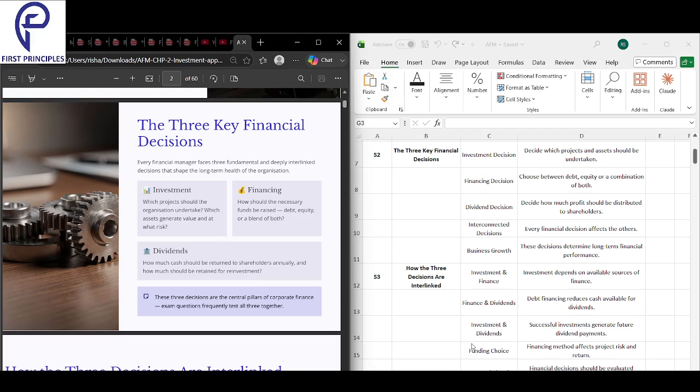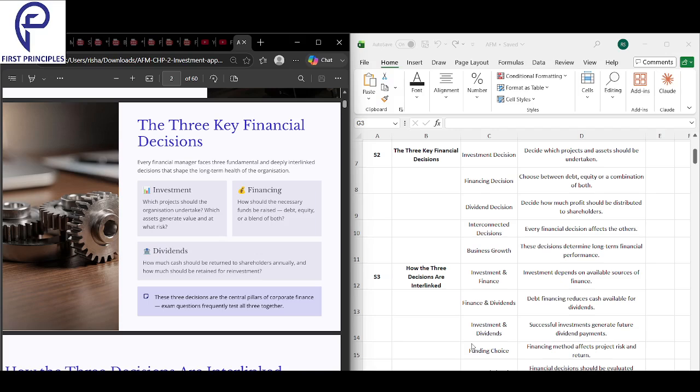Under investment decision, where should we spend the money? That is the investment decision. Financing decision is how do we get the money. Investment is where should we spend the money, and financing decision is how do we get the money.